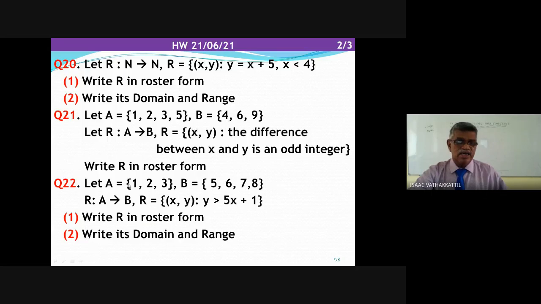Let A is equal to {1, 2, 3}, B is equal to {5, 6, 7, 8}. R from A to B, R equal to set of (x, y) where y is more than 5x plus 1. Please sit and do it. Write R in roster form. Write its domain and range.